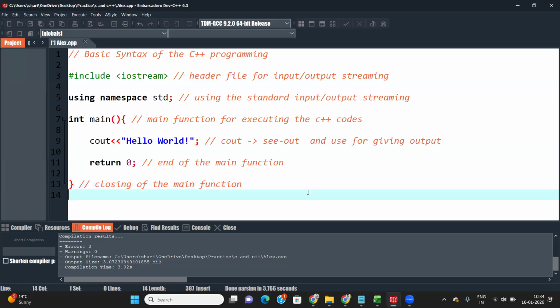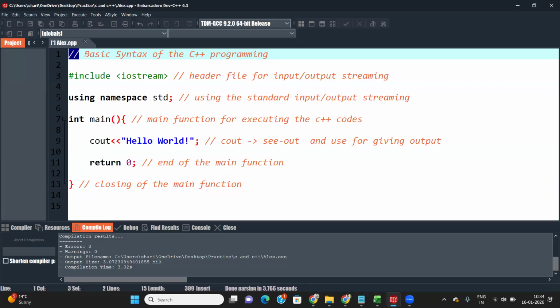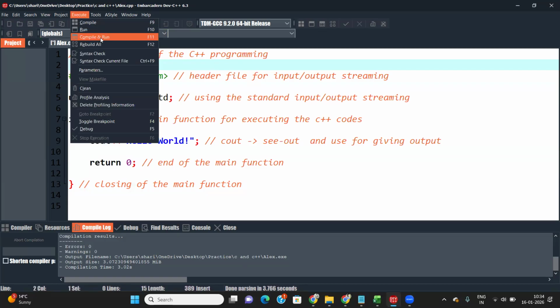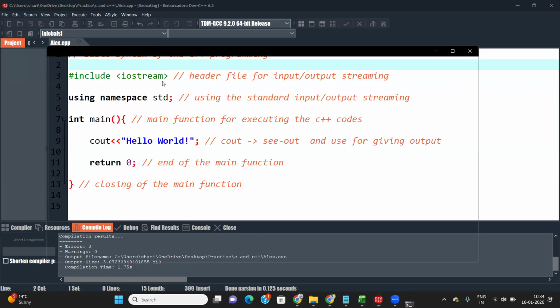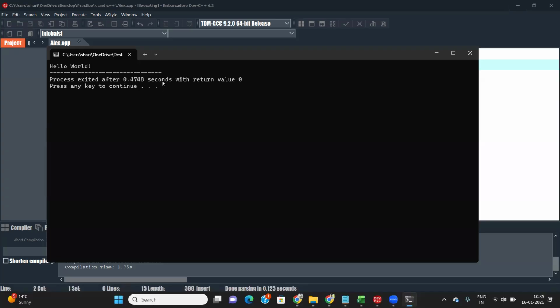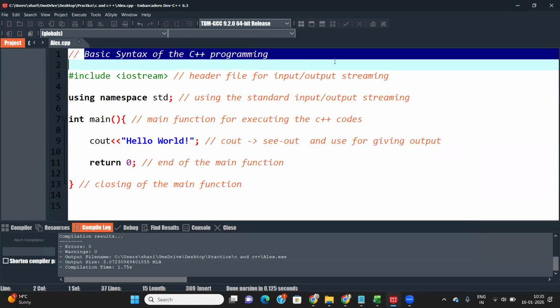This is called basic coding, basic syntax of C++ programming. Always we start with basic coding like this. In this case, we write something here. We use a double slash symbol and write something. If I compile and run, my file is executed well and shows the output, hello world. Nothing else will show.